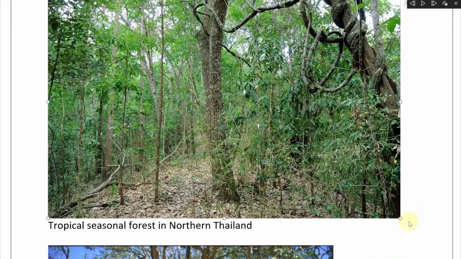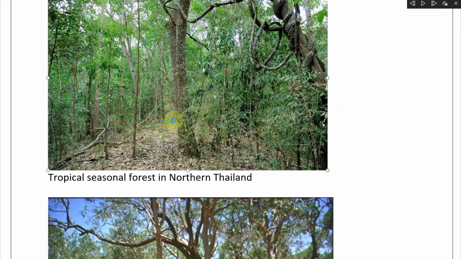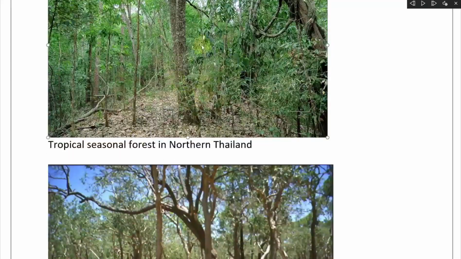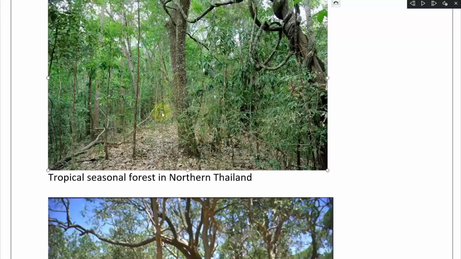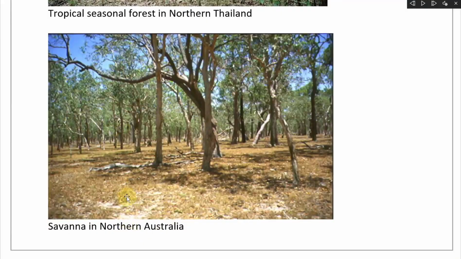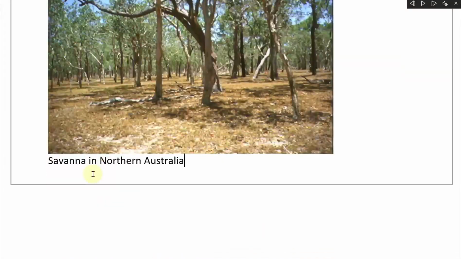Here's a tropical seasonal forest in Northern Ireland. So this is a lot of vegetation here, and the temperature varies again from cold to hot. It is medium precipitation there, or actually a decently high precipitation. Yeah, and here's a savanna, Northern Australia. So it looks like this. And let's go back over. Actually, this is seasonal. Whenever you have a forest, you have high rain. So high rain, and now you have a savanna.